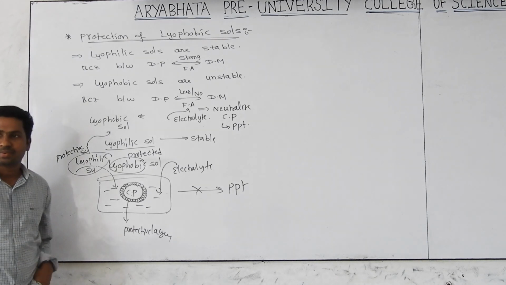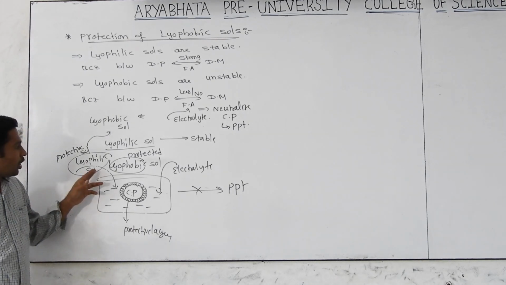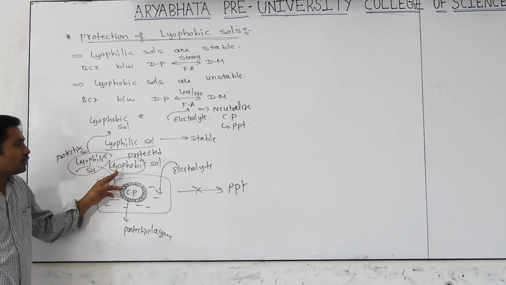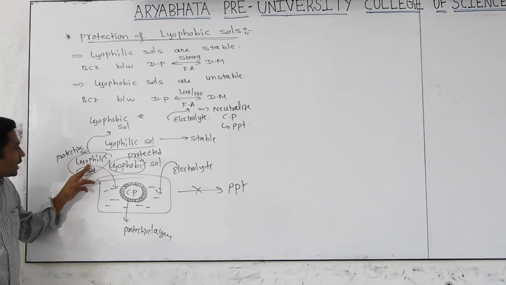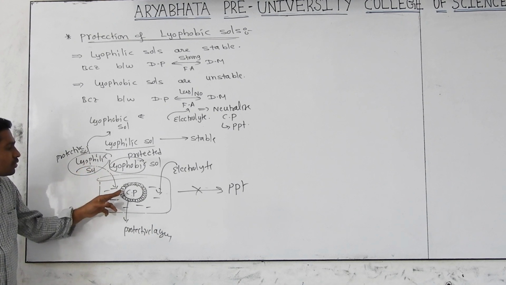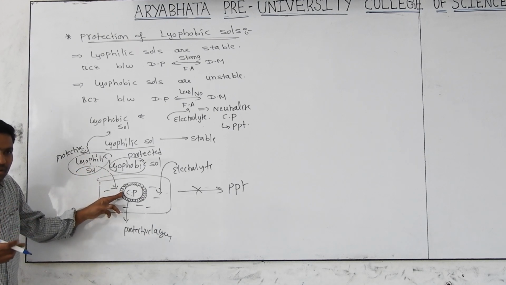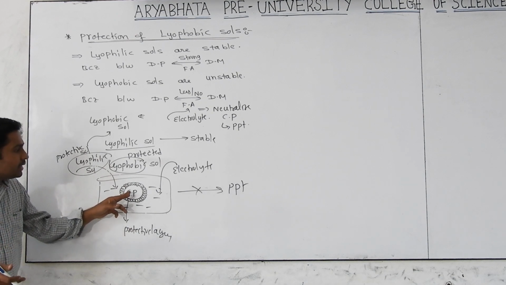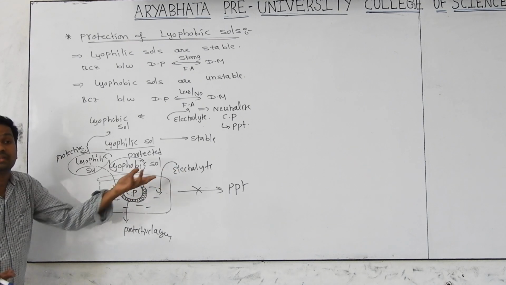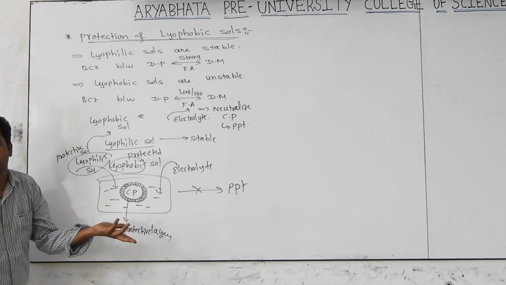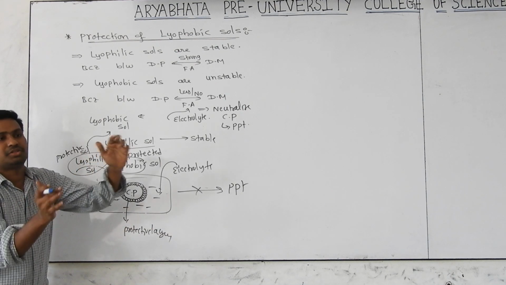Did you get my concept? Once again, after adding lyophilic sol to lyophobic sol, what happens? Why is coagulation not happening? The added lyophilic sols stick on the surface of the colloidal particle and form a layer. After that, they avoid the interaction between the colloidal particle and the added electrolyte. Then there is no coagulation. Then they remain much more stable.